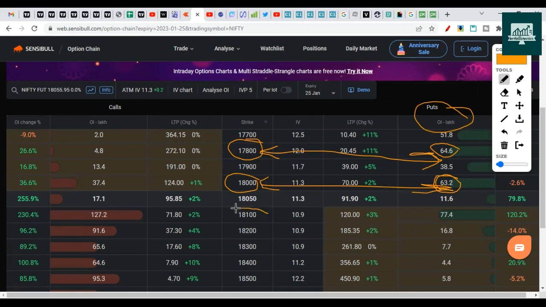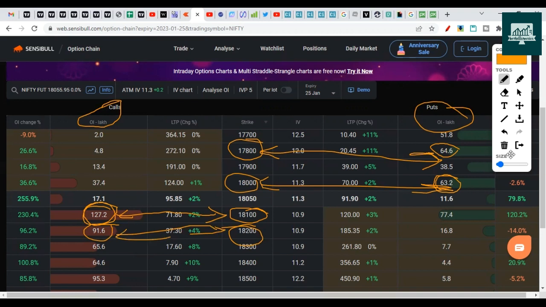Another thing, 18,100 here is acting as a major resistance. On the call side, whichever number is the biggest will act as resistance. So this is the first major resistance, and then we have 18,200 as the second major resistance. This is how the major resistances and supports are looking. So 17,800 to 18,200 is the range for this expiry.